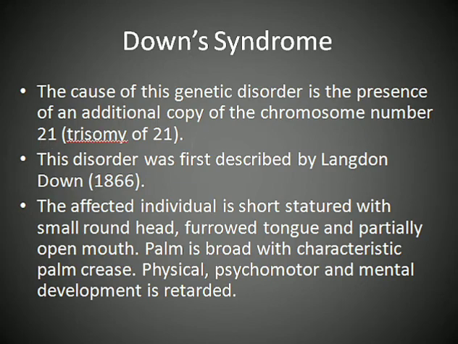So that is trisomy of the 21st chromosome, and that leads to the genetic defect known as Down syndrome. This disorder was first described by Langdon Down, and after his name, it is known as Down syndrome. The affected individual is short-statured with a small round head, furrowed tongue and partially open mouth. The palm is broad with characteristic palm creases. Physical, psychomotor and mental development is retarded.